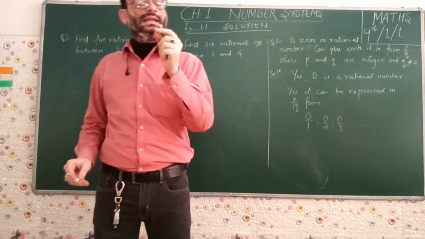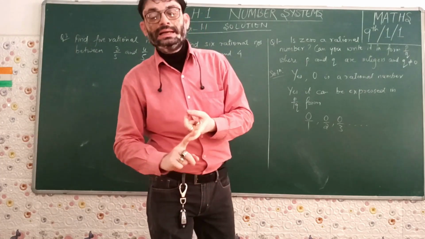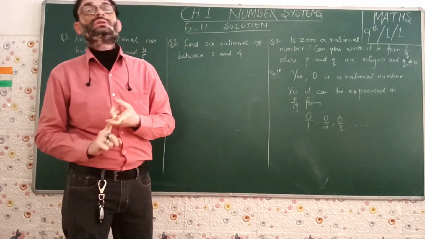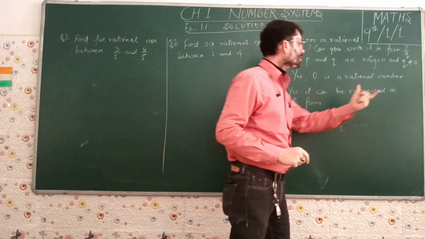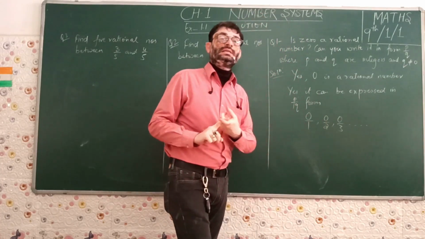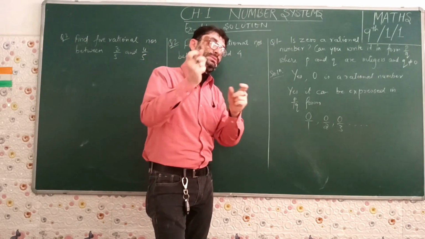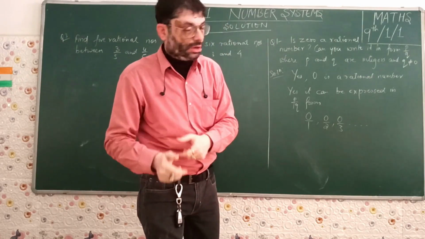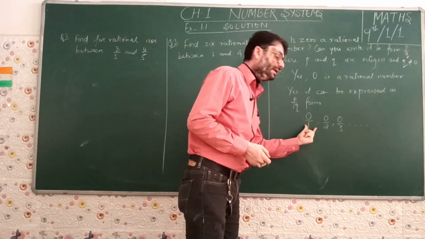Remember once again, P can take any value as an integer. It can take all negative numbers, all positive numbers, and it can also take 0. But there is an exception as per the condition of rational numbers: Q can also take any integer value, but it should not be equal to 0. That 0 is possible for P only and not for Q. So this denominator Q can never be 0.